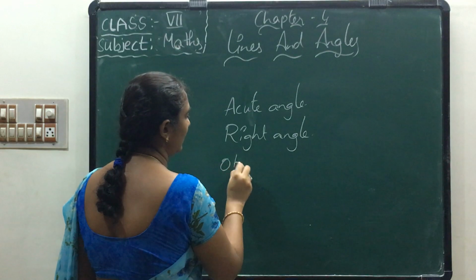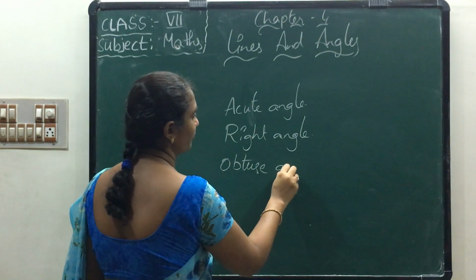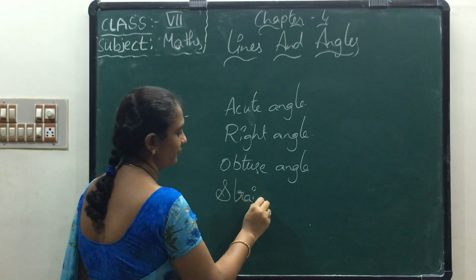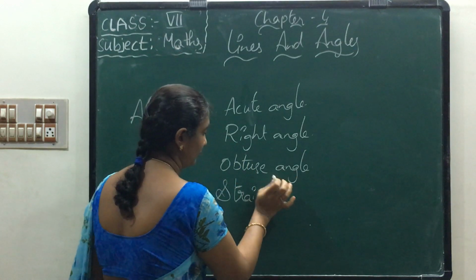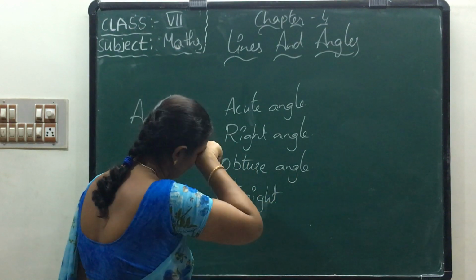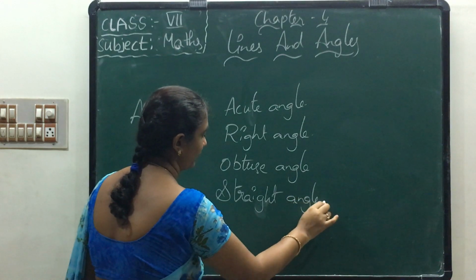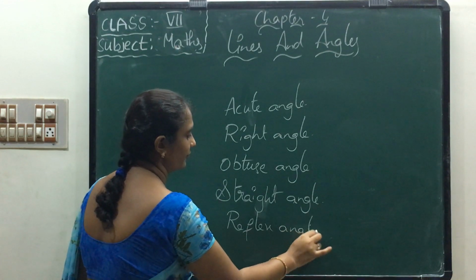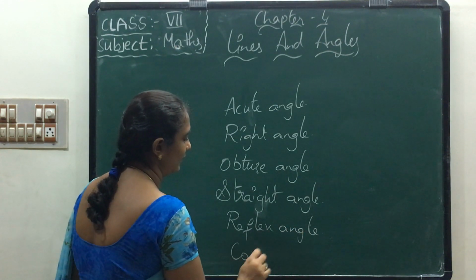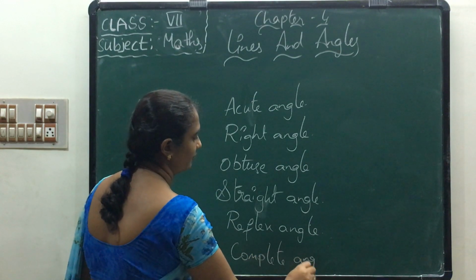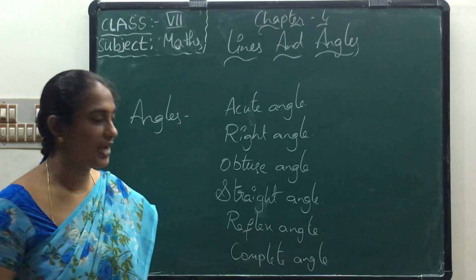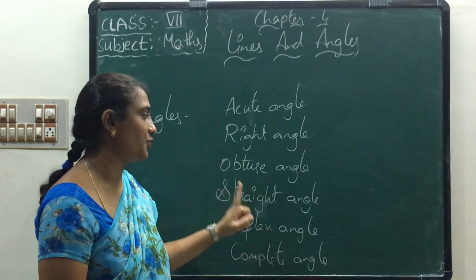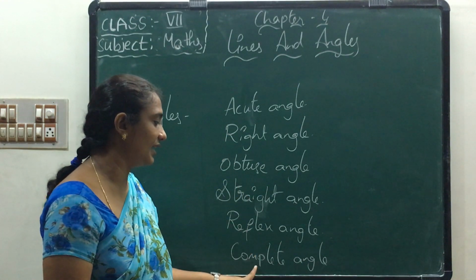Next, obtuse angle. Next, straight angle. Next one is reflex angle. Next one is complete angle. How many types of angles do we have? We have 6 types of angles. What are those? Acute angle, right angle, obtuse angle, straight angle, reflex angle, complete angle.